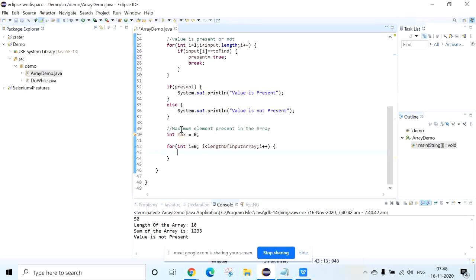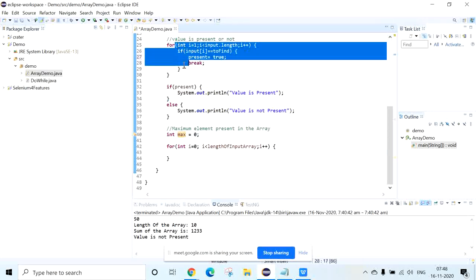So what we are trying to say here is we are trying to find the maximum value present in that array. So that's what I have declared one variable max equal to 0. The same concept what we have done here we are going to do.